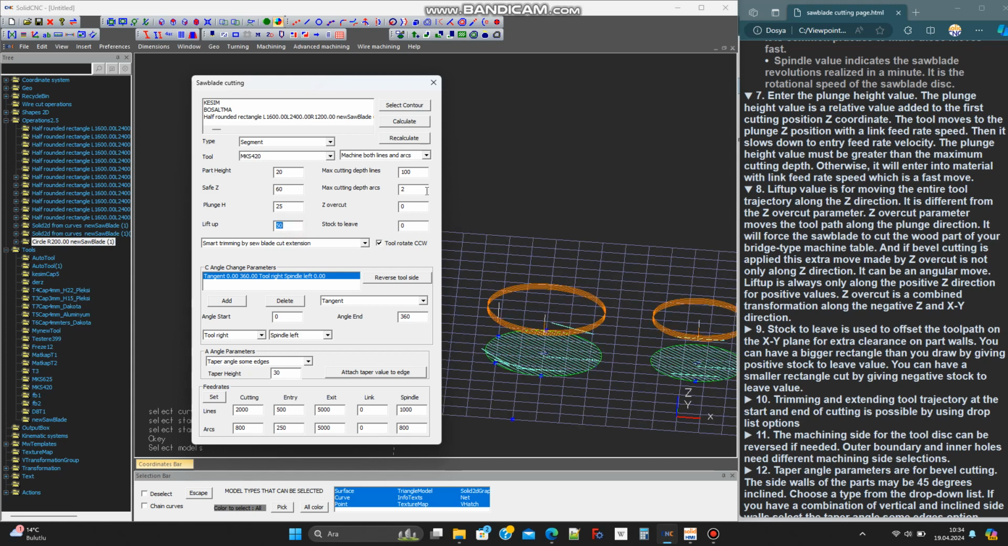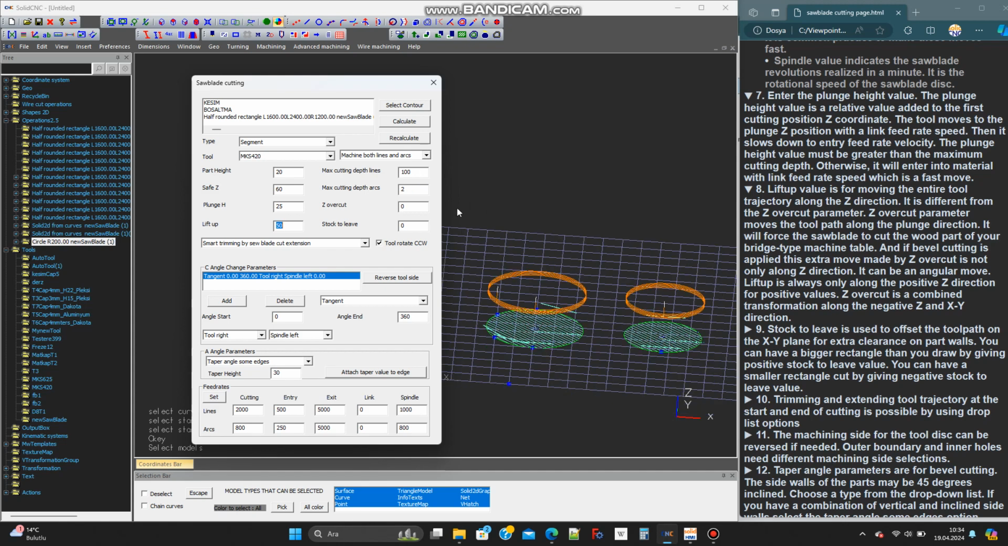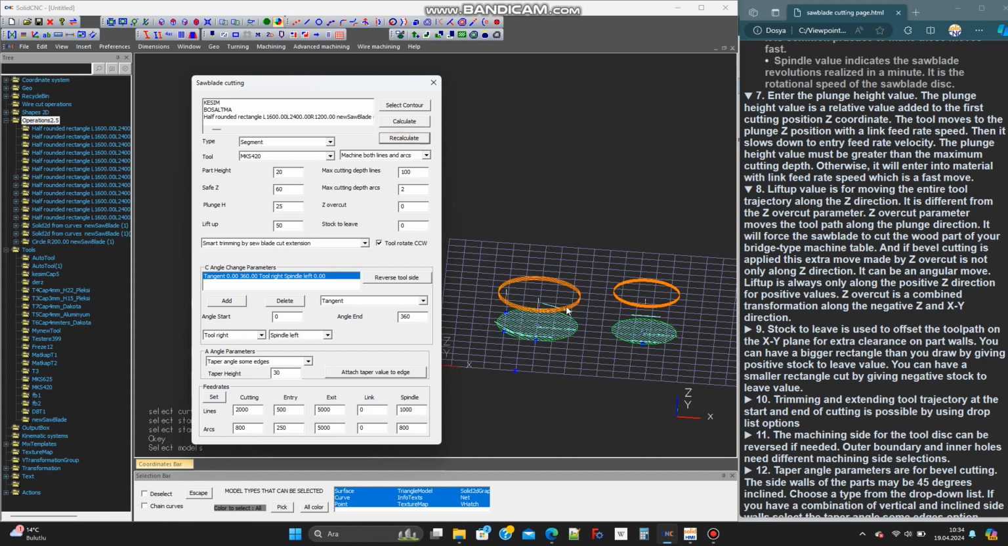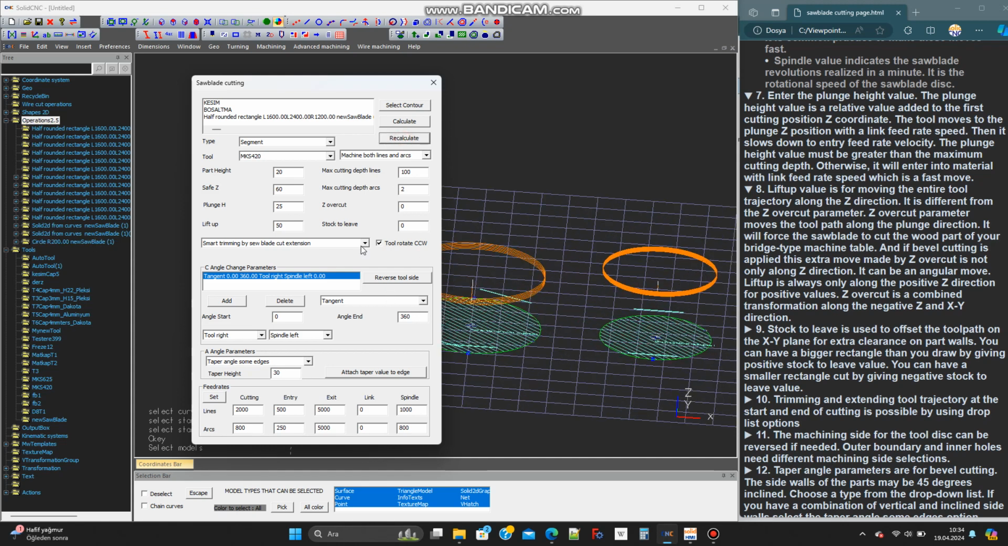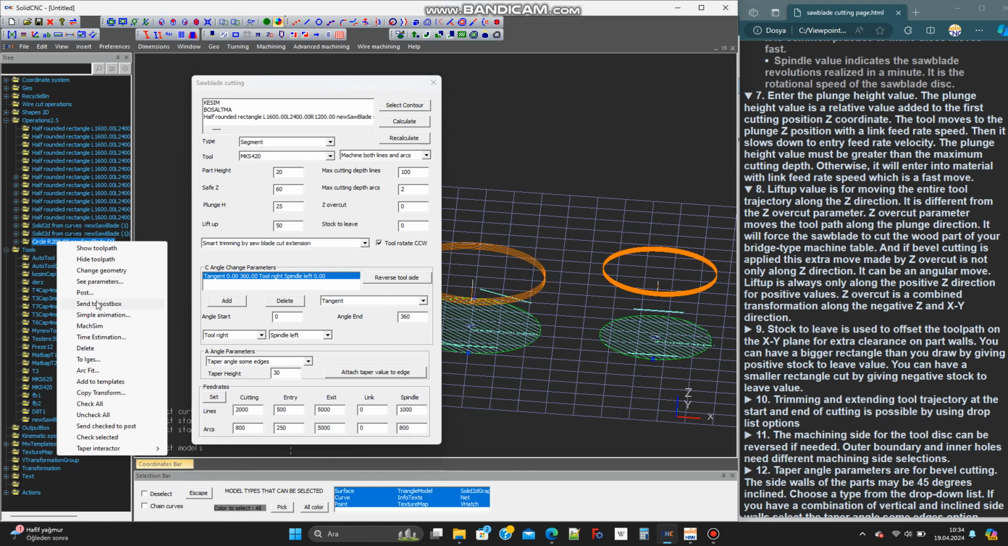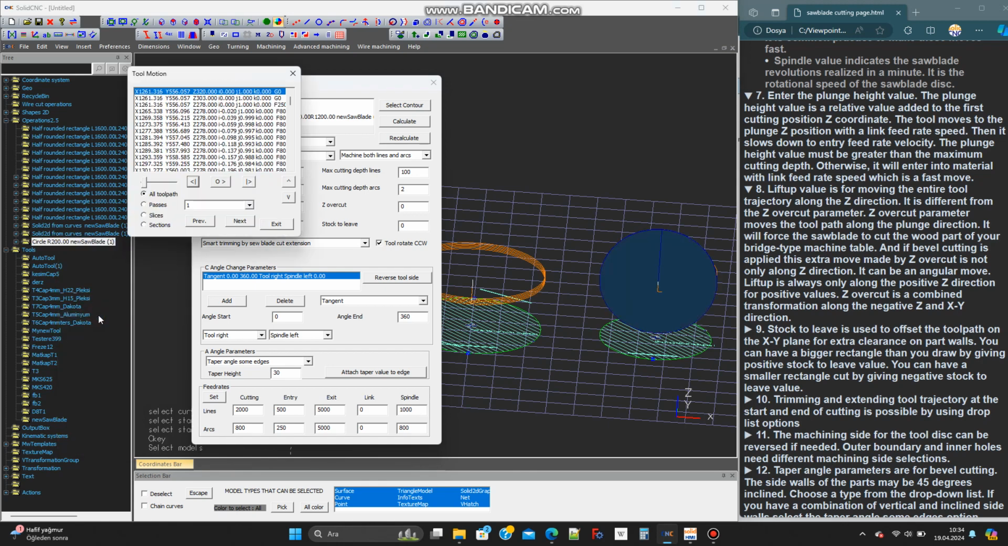And if bevel cutting is applied, this extra move made by Z overcut is not only along Z direction. It can be an angular move. Lift up is always only along the positive Z direction for positive values. Z overcut is a combined transformation along the negative Z and XY direction.